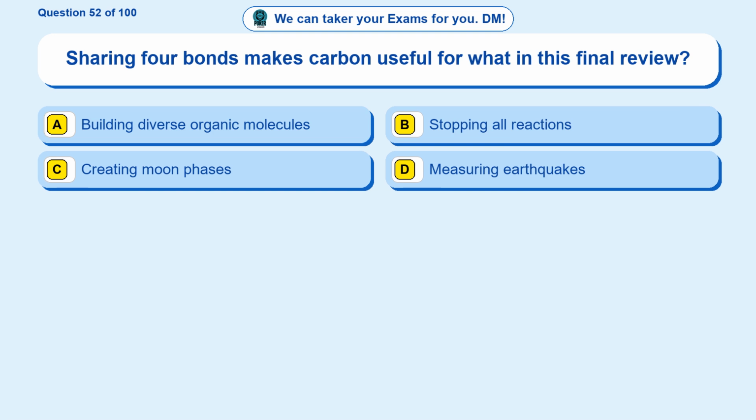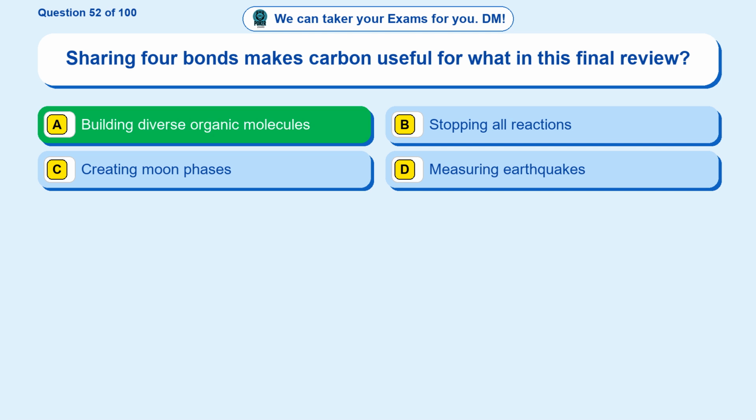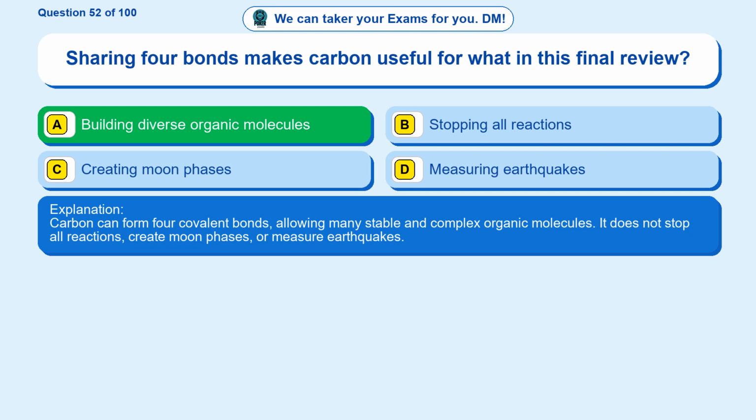Question 52. Sharing 4 bonds makes carbon useful for what in this final review? Option A building diverse organic molecules. Option B stopping all reactions. Option C creating moon phases. Option D measuring earthquakes. The correct answer is option A. Building diverse organic molecules. Carbon can form 4 covalent bonds, allowing many stable and complex organic molecules. It does not stop all reactions, create moon phases, or measure earthquakes.